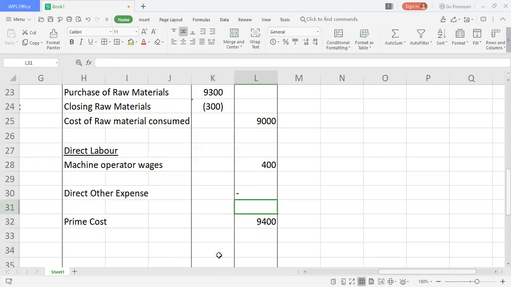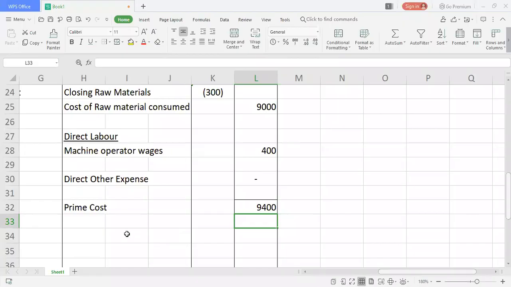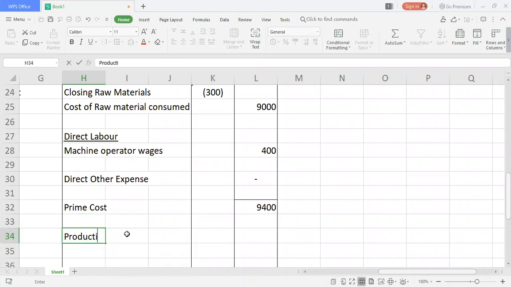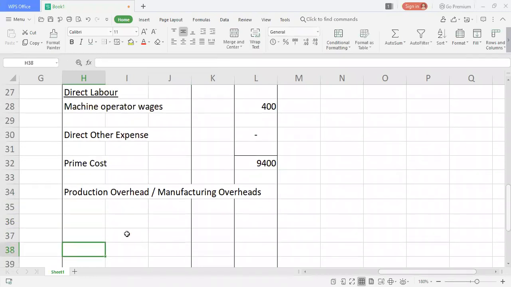Give me a second, guys. So now let's write manufacturing overheads or production overheads. Both are the same. In the exam, you can use either term. You don't want to write this big heading. Just write whatever you feel comfortable with, production overhead or manufacturing overhead.